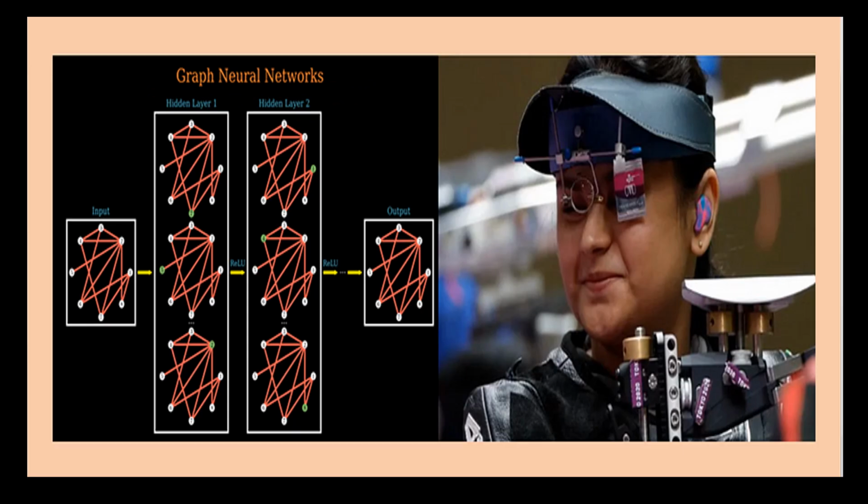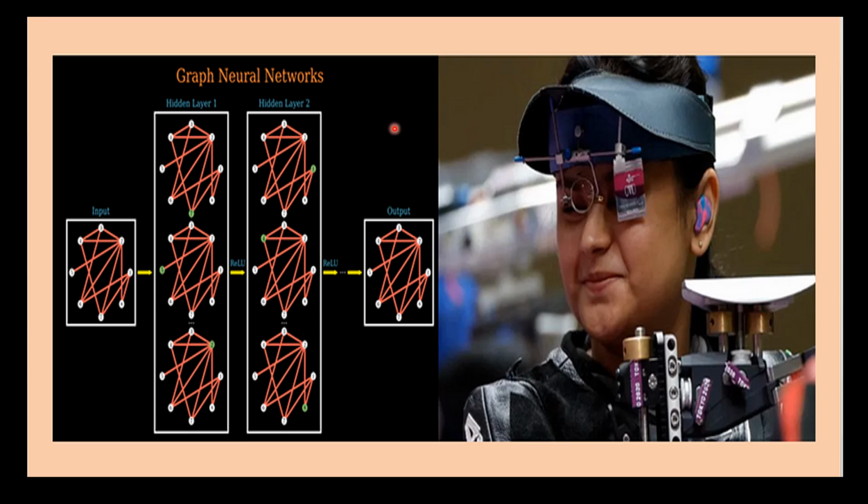So let's get started with graph neural network. Basically, graph neural networks and attention mechanisms are both techniques used in machine learning to process complex data structures, but they serve different purposes. Graph neural networks are used to process graph structure data, while attention mechanisms are used to process sequential data. So let's use a shooting game domain as an example. In this example, we will focus on the 10-meter air rifle shooting event where each shooter competes against a group of other shooters. So let's discuss graph neural networks first.